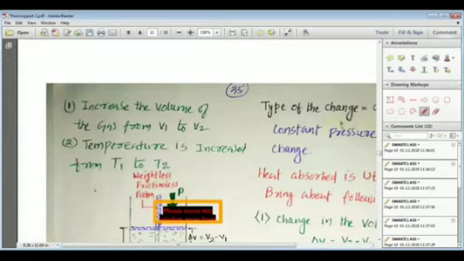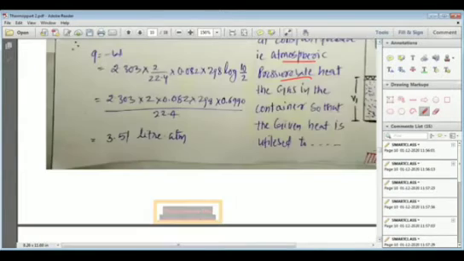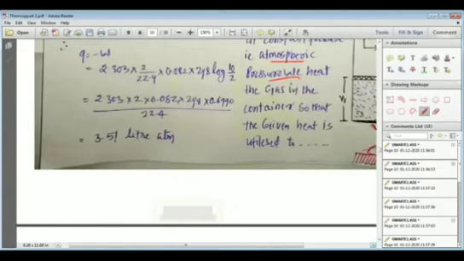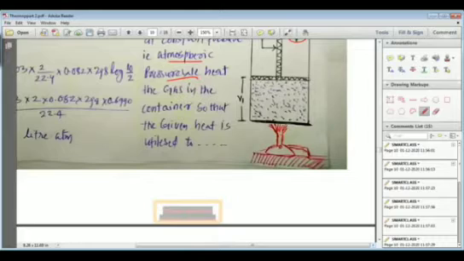You can see here on your screen, dear students, that first some part of heat is utilized to increase the volume of the gas from volume V1 to volume V2. You can see here easily in the figure. The total volume of the gas we have kept is V1.